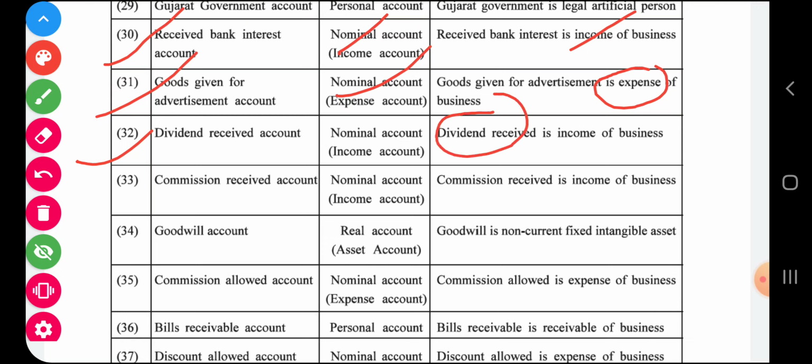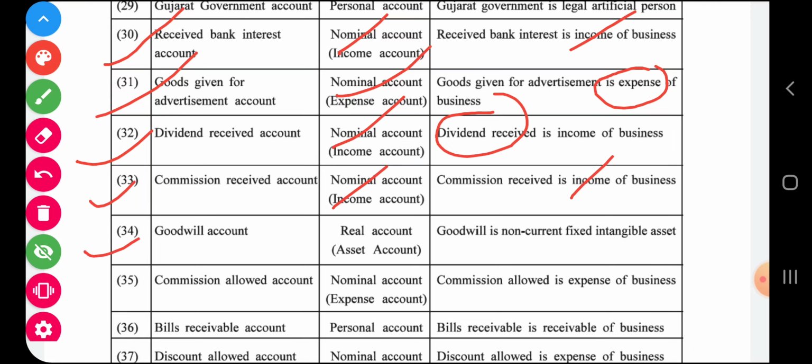Some students will be confused about what dividend is. Let me explain. If we have invested our money in shares of any company, then whatever profit the company earns, from that profit some part will be distributed as a share of profit to the holders of the shares, and that share is called dividend. So dividend is our income, so nominal. Commission received is income, so nominal.